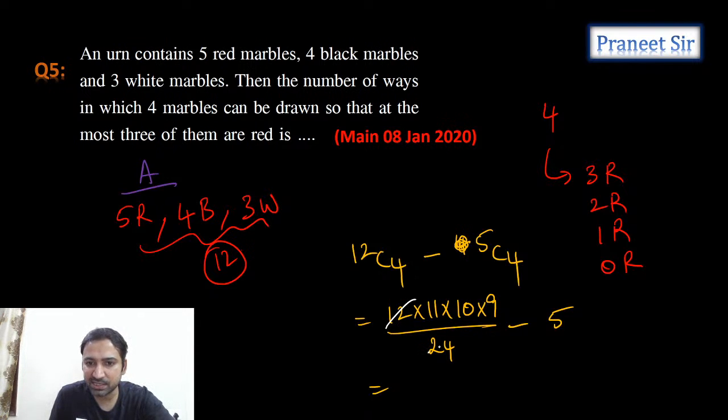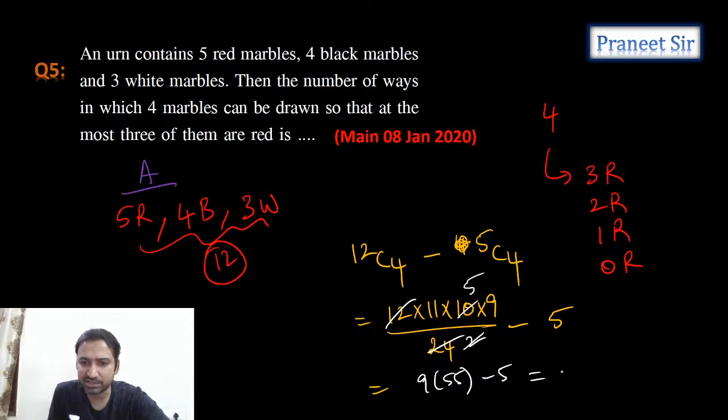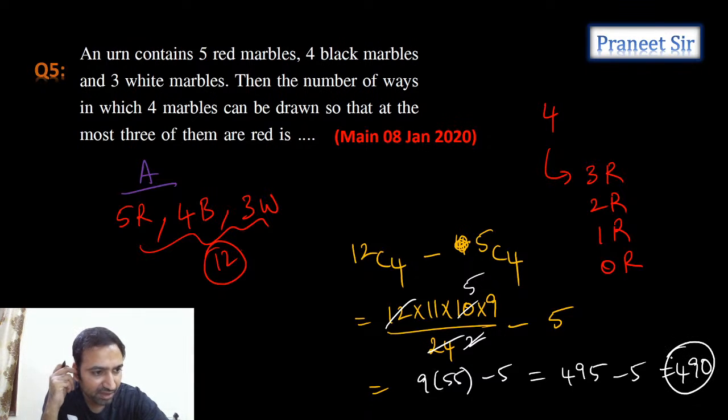Right. So this and this get cancelled 2 times and this and this get 5 times. So 9 times 55, minus 5. Let's simplify this. 9 times 55 is how much, guys? 495, right? So 495 minus 5 equals 490. Perfect. So 490 is the answer. Correct, guys.